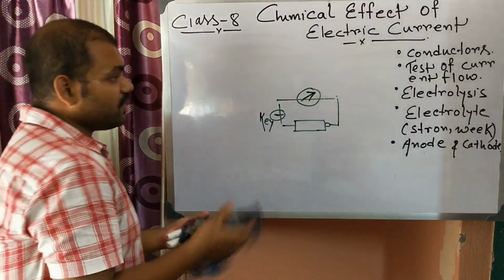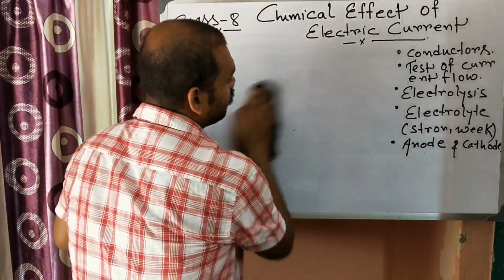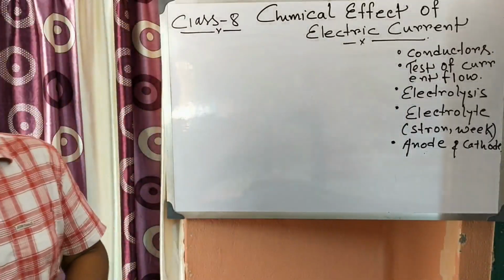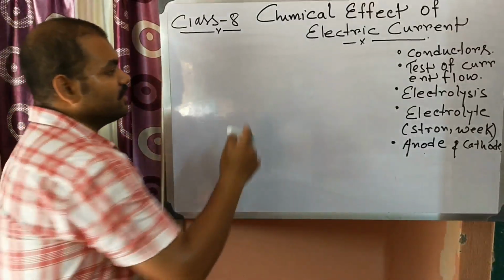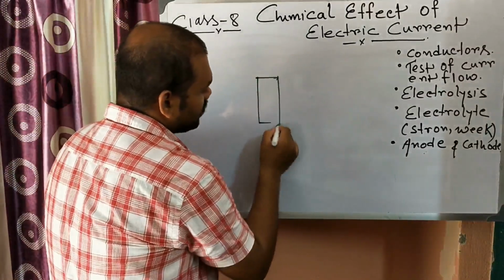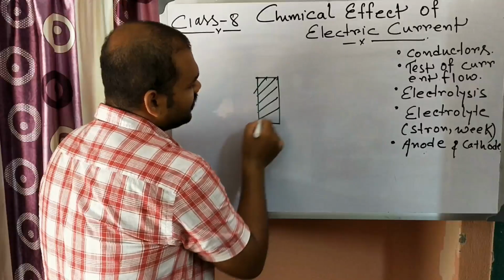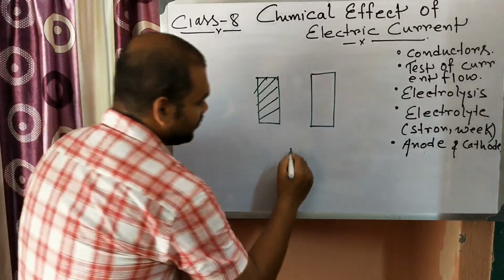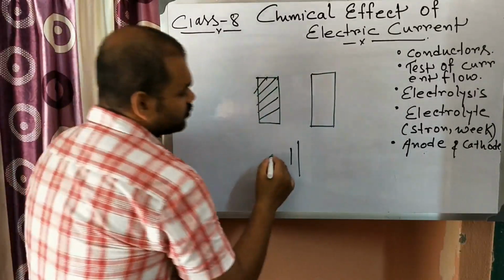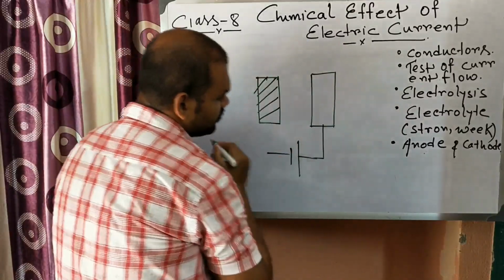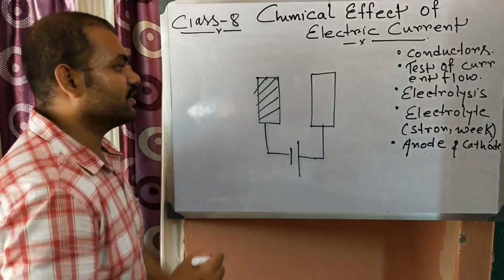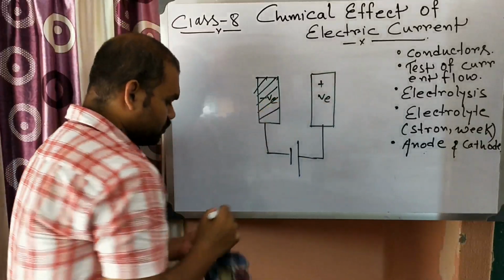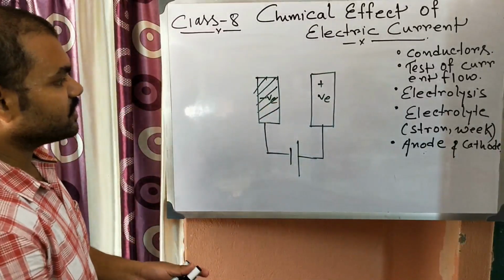Next, we need to know something about anode and cathode. What do you mean by anode and cathode? Electrodes are conductors which are connected to the positive end and the negative end of a cell or battery.